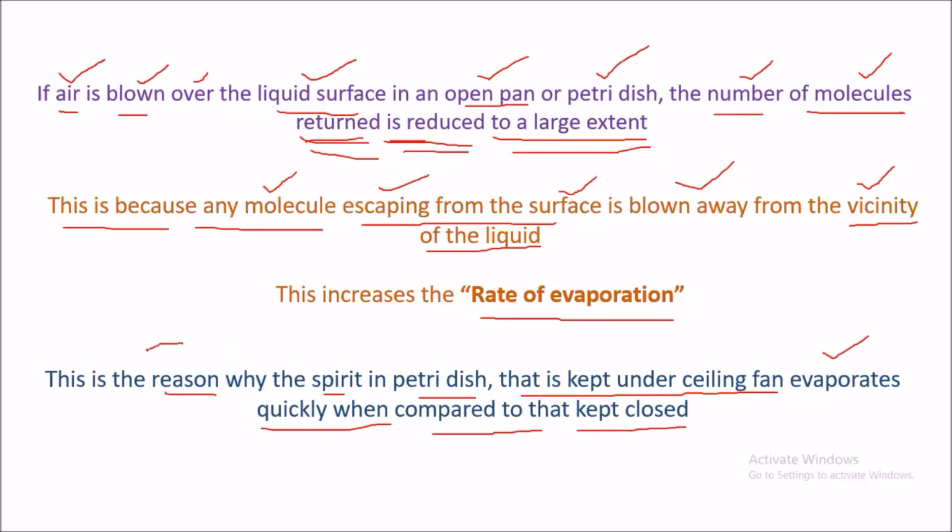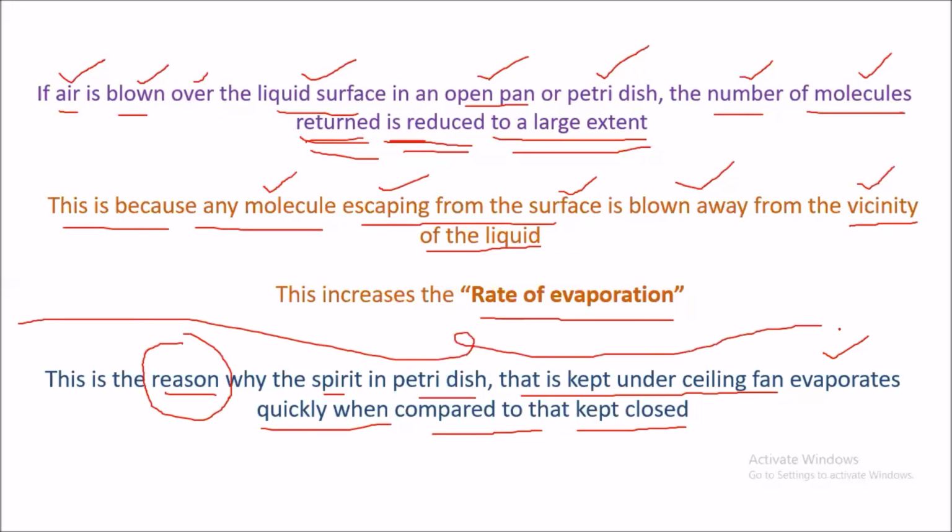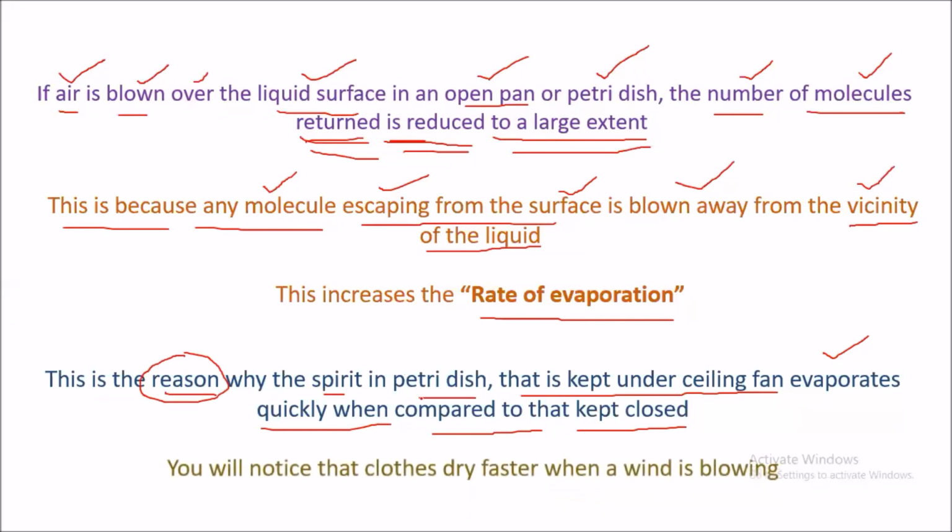So this is the reason. Up to now we have discussed why the spirit in the petri dishes kept under the ceiling fan evaporates quickly when compared to that kept closed. Then you will notice that cloths dry faster when a wind is blowing. If you observe, the cloths will dry very fast when there is a huge wind blowing.